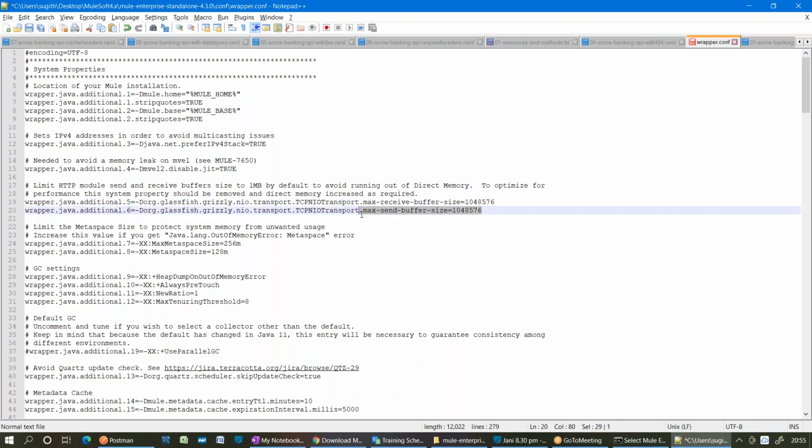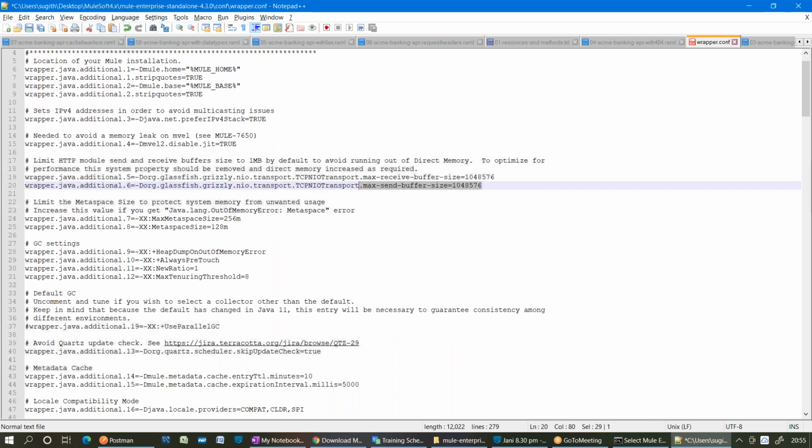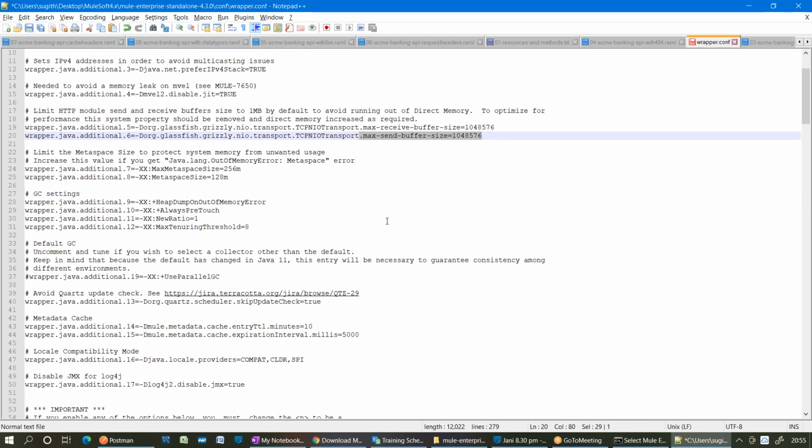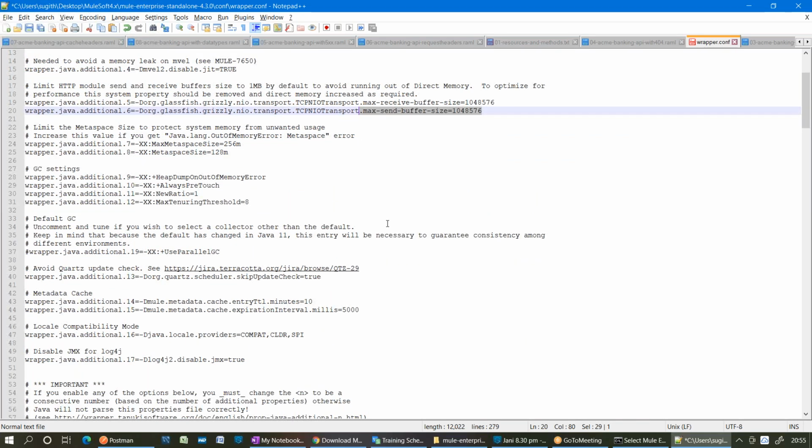Keep settings like max size. Okay, this is the one. Yes, these and all things. I mean, the JVM part and all, we will not take care of that as developers, right?